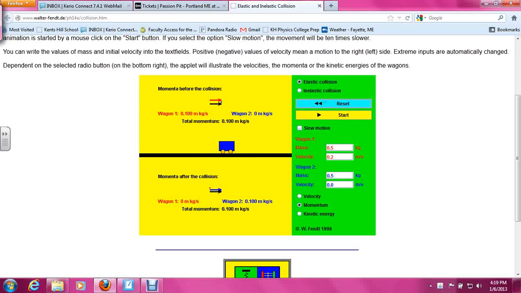So through that, you could see the blue cart was stopped and the red cart was moving. And when the red cart hit the blue one, the red one stopped and transferred all of its kinetic energy to the blue cart, and the blue cart moved away.